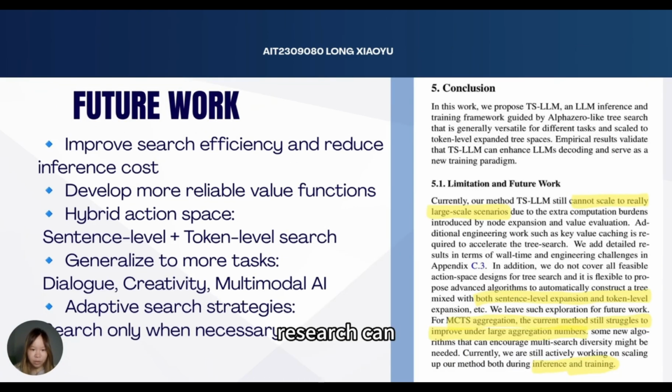So future research can focus on improving search efficiency and reducing computational cost. Researchers can also develop more reliable value functions to improve evaluation accuracy. Another promising direction is hybrid search, combining sentence-level and token-level actions to balance efficiency and reasoning depth. Finally, adaptive search strategies could help determine when deep search is actually necessary, making the framework more practical for real-world applications.